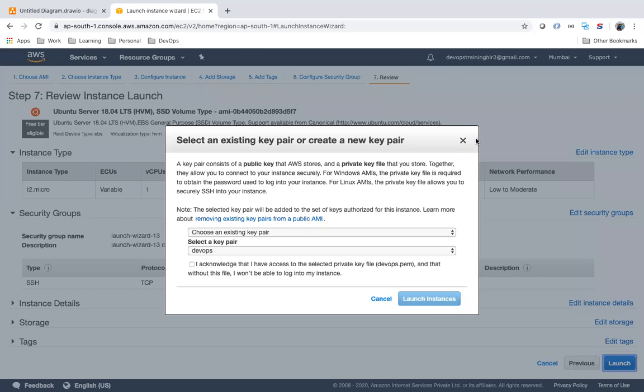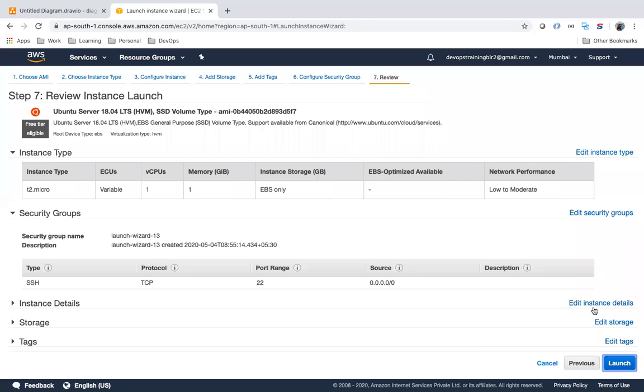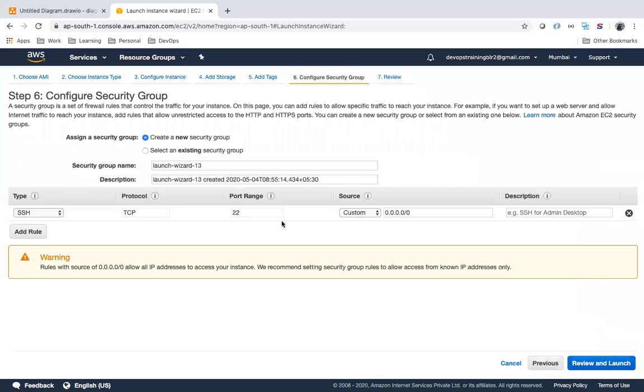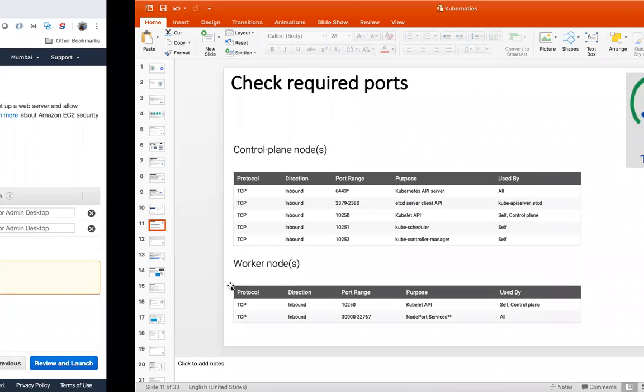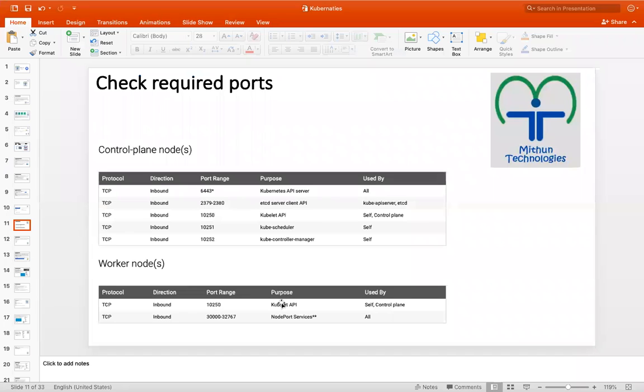Let me come back. I have to open the ports. In the worker machine also, you need to open port 10250 for kubelet, because kubelet will be running on 10250.